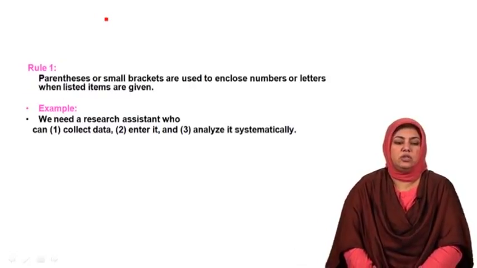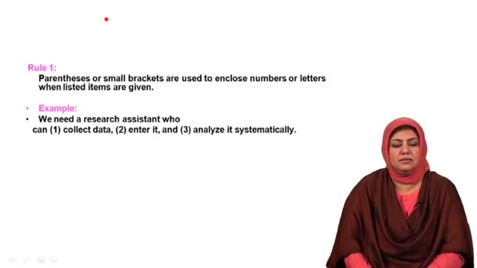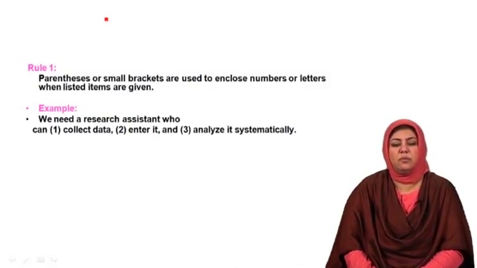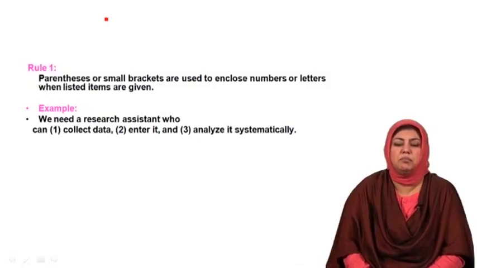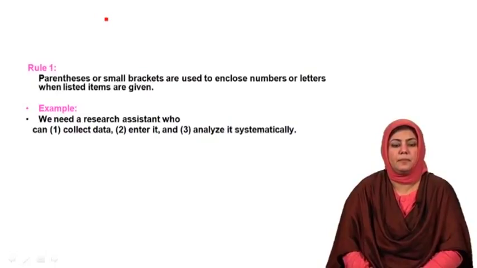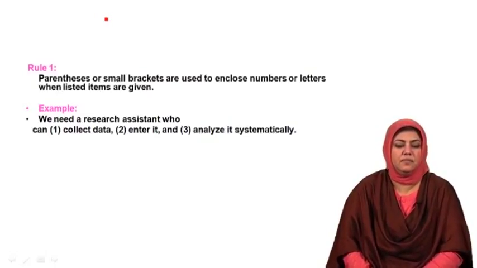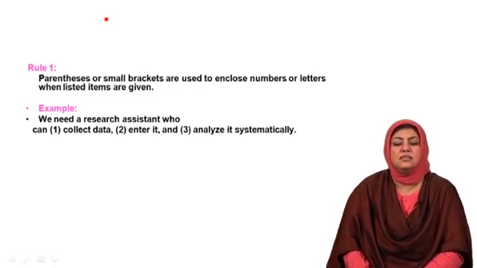A rule that I would like to share with reference to the use of parentheses is that parentheses or small brackets are used to enclose numbers or letters when listed items are given. Example, we need a research assistant who can, (1) collect data, (2) enter it, and (3) analyze it systematically.